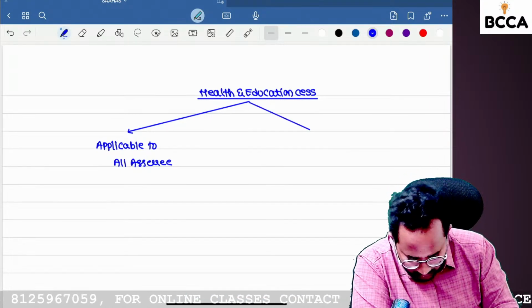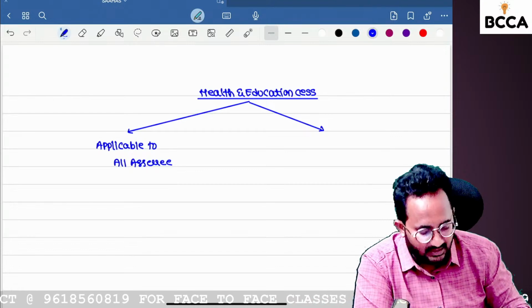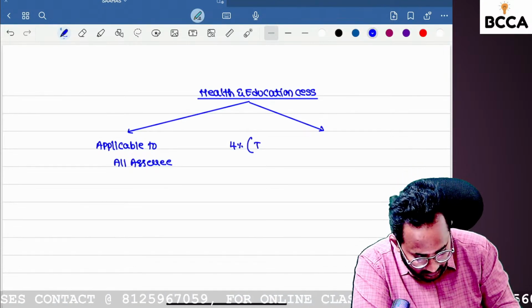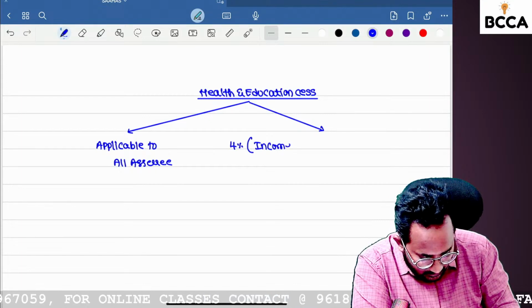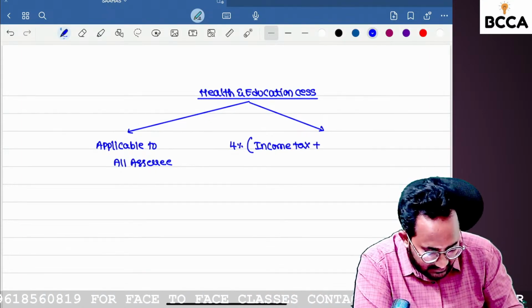But what is the amount of health and education cess we need to collect? 4%. On what? This is the important part. On income tax. So please let me know what are the things we have to add. Surcharge.